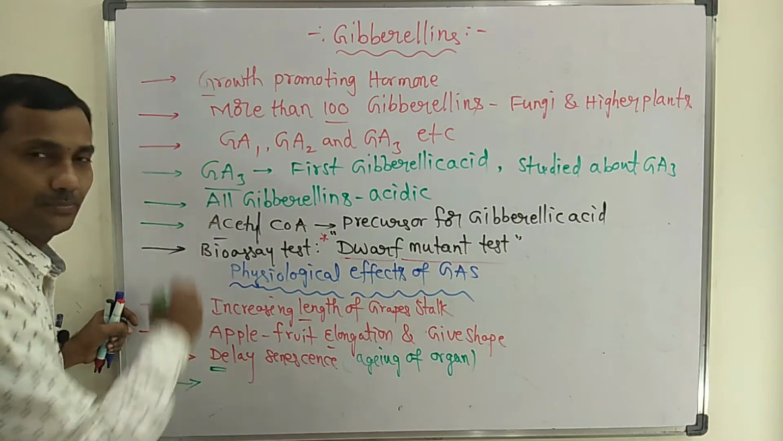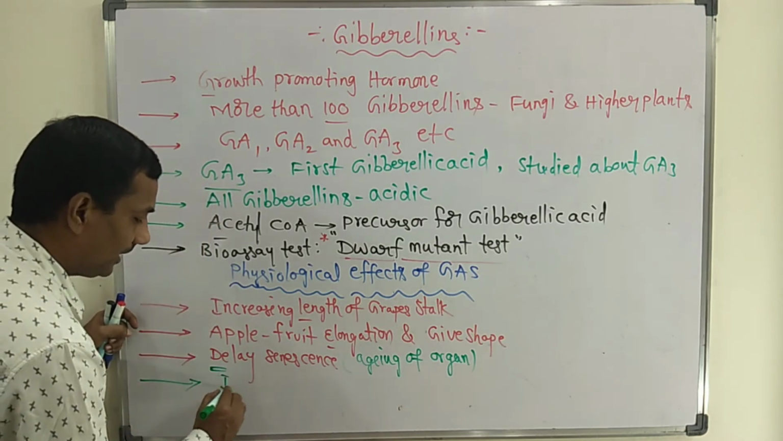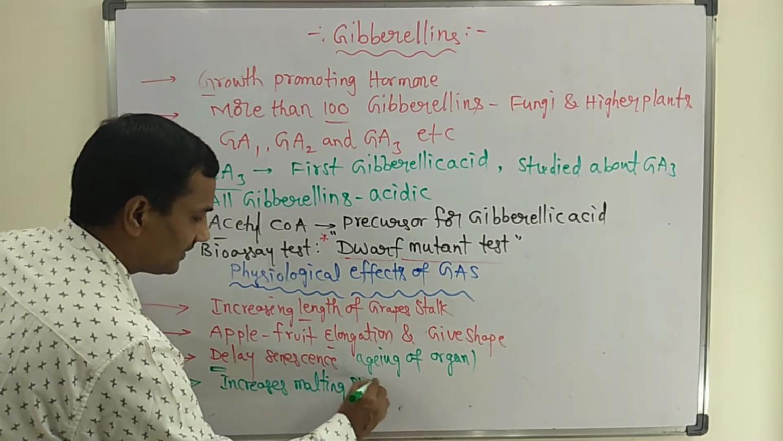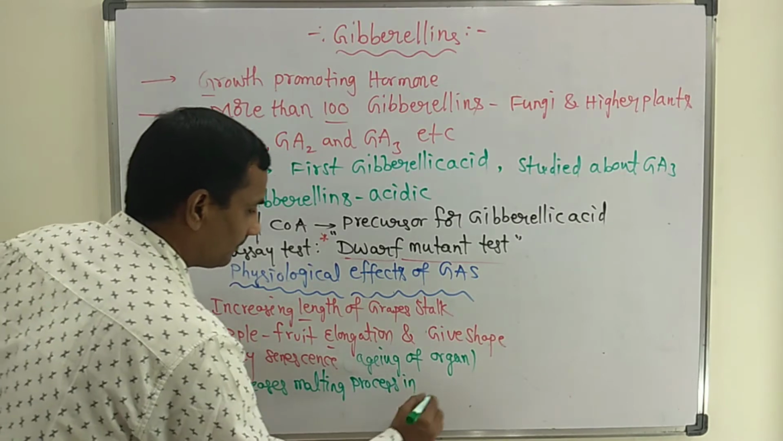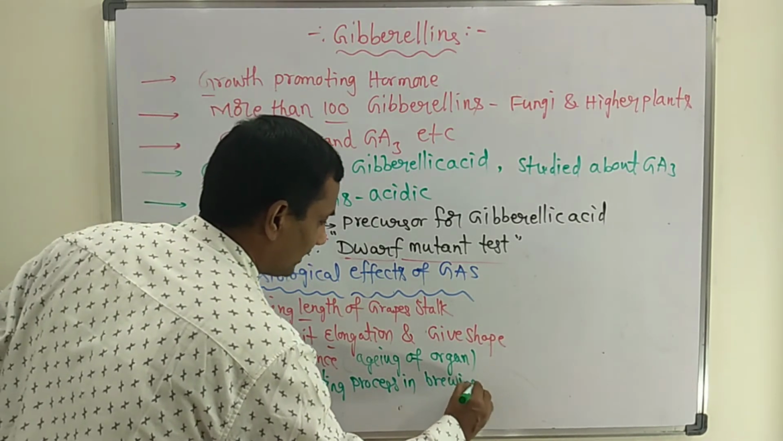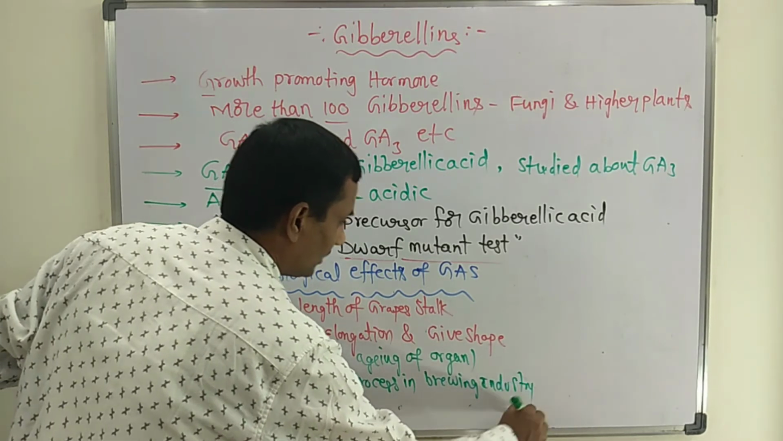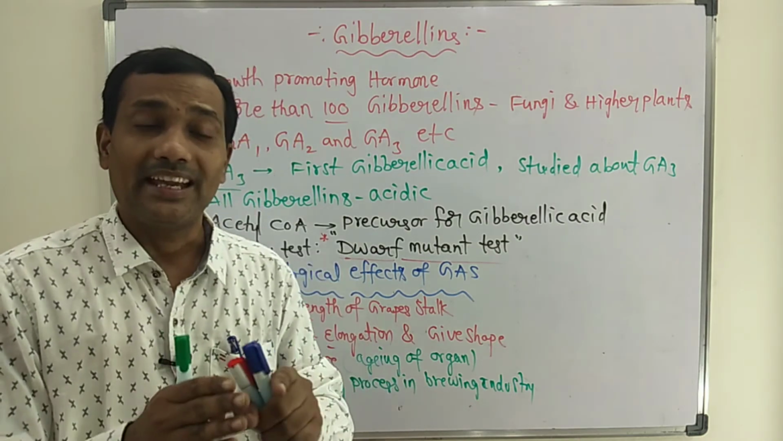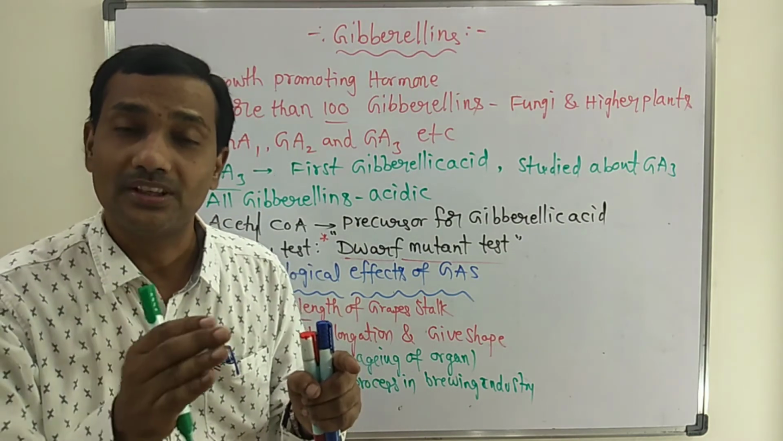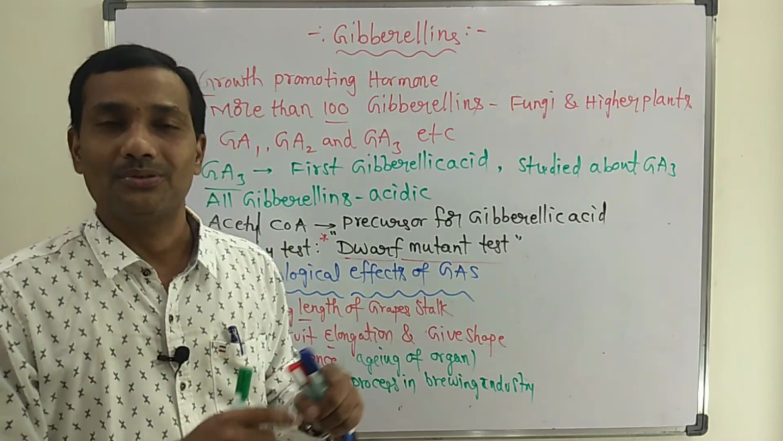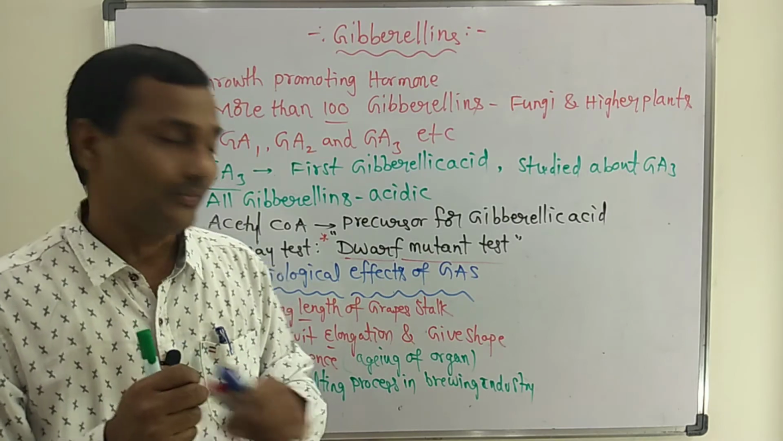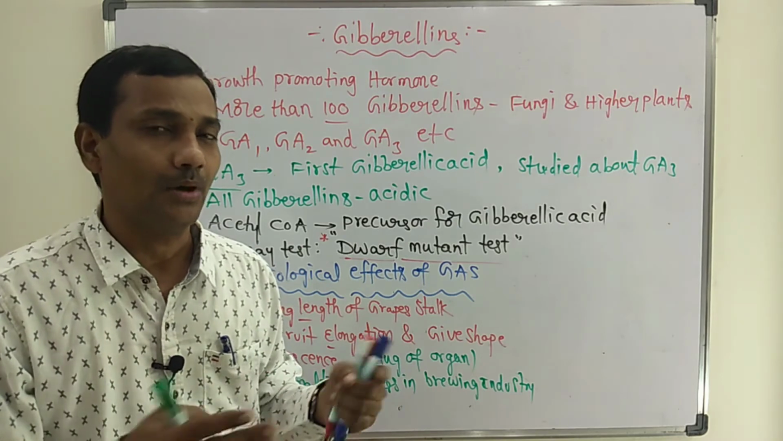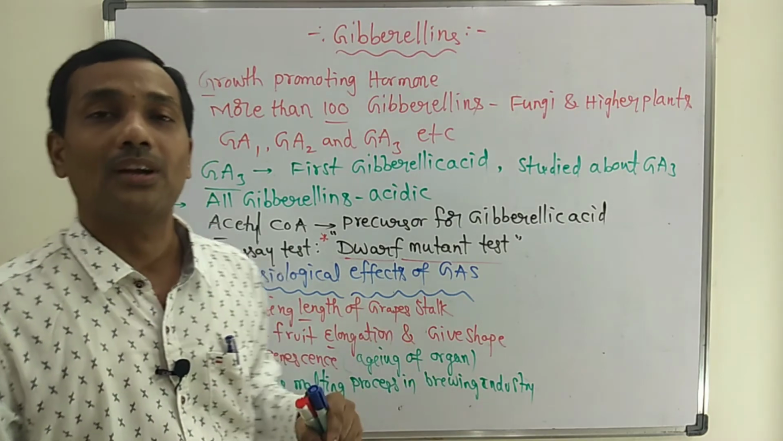Another important point about gibberellins: gibberellic acids increase the malting process in the brewing industry. That is one more important function. The malting process in brewing industries increases maltose sugar in the barley seeds. That maltose is used in alcoholic beverages, especially in the brewing industry. If the maltose level increases in the barley seeds, automatically we get a greater yield.